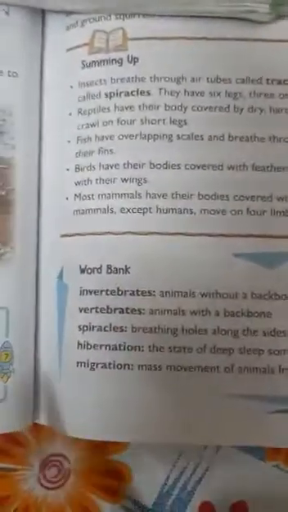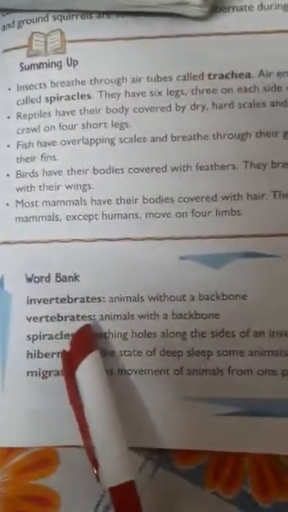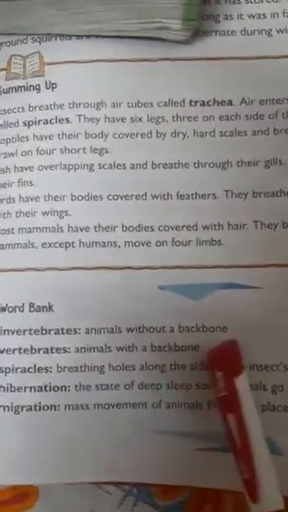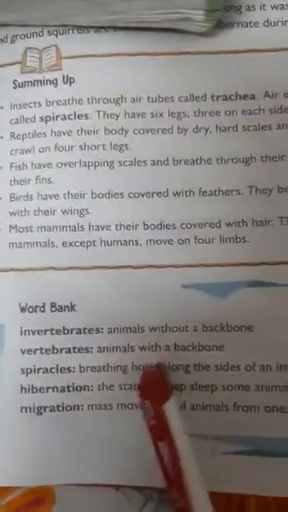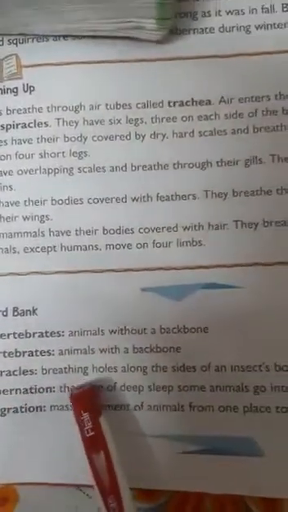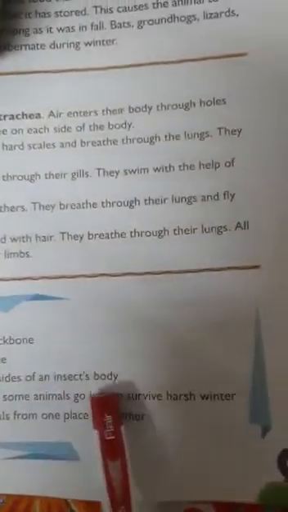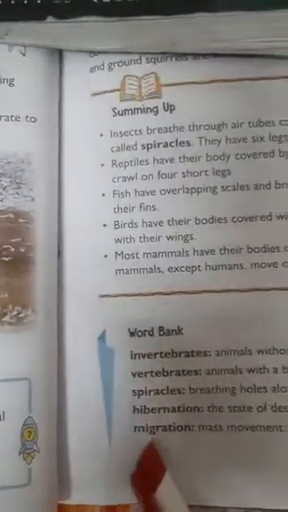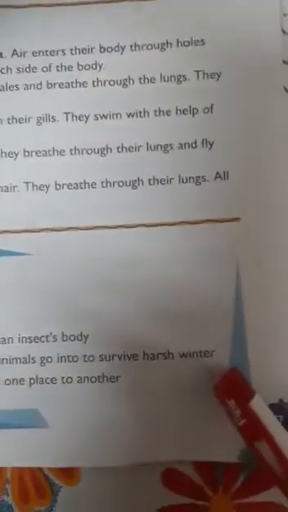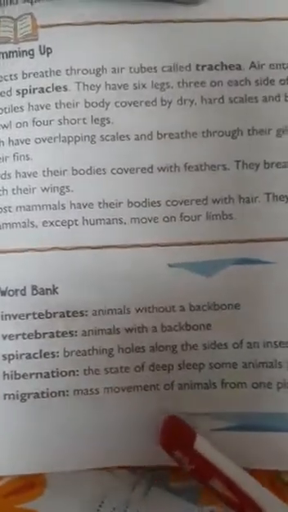Okay, so here is a word bank. Words for practice. New words. Invertebrates, animals without a backbone. Vertebrates, animals with a backbone. Spiracles, breathing holes along the side of an insect's body. Hibernation, the state of deep sleep some animals go into to survive harsh winter. Migration is mass movement of animals from one place to another place.